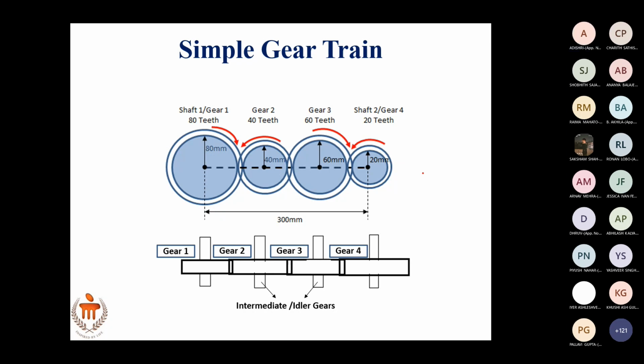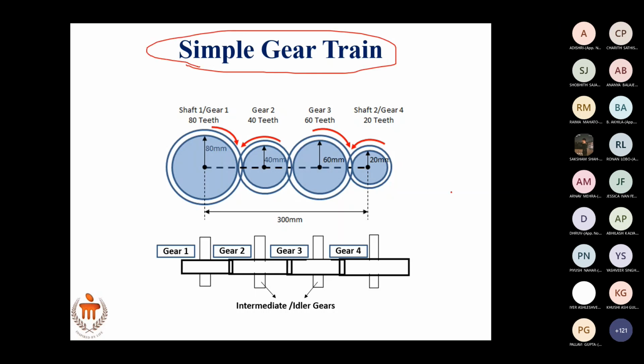A feature of the simple gear train is that you have a driver and a driven gear, right? Between the... So can you show the previous slide for a second? You have only one gear. On a single shaft, you have only one gear. We call it a simple gear train.